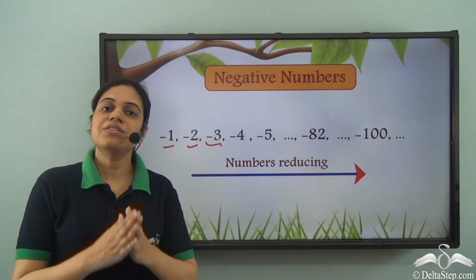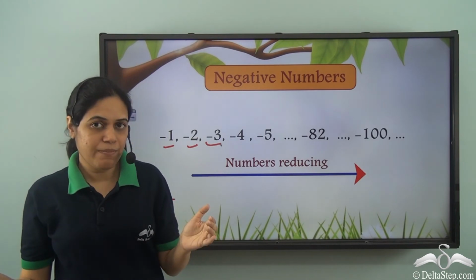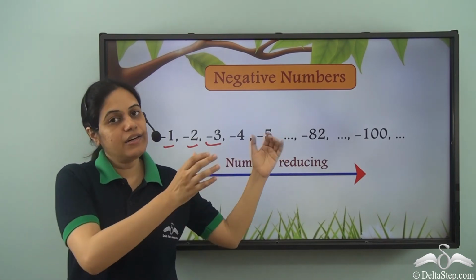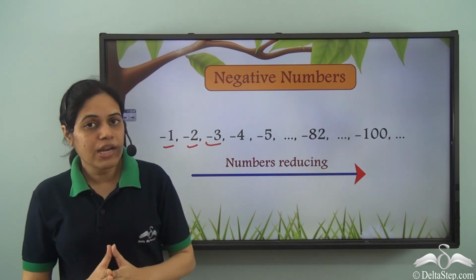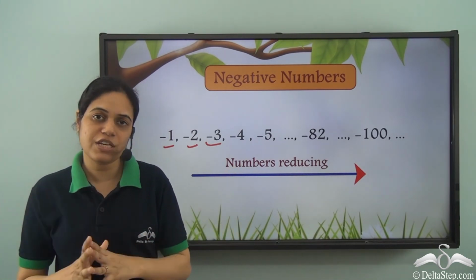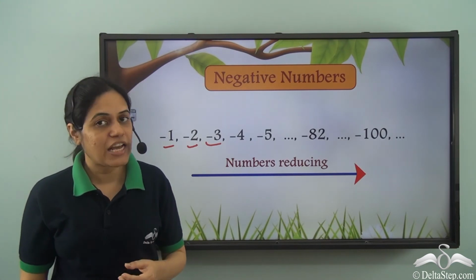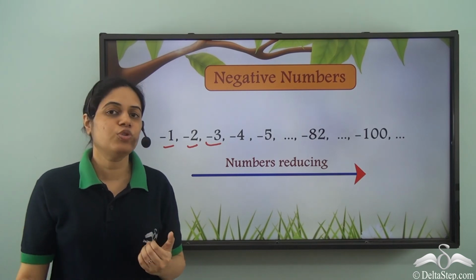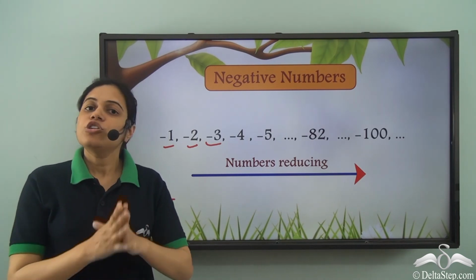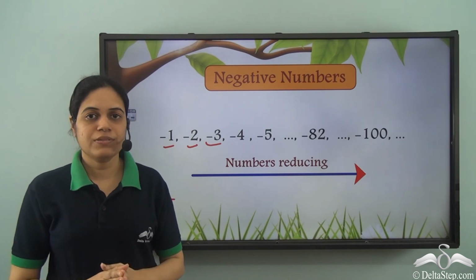So we have learnt the different number families. Integers are the negative numbers, 0 and the positive numbers. Whole numbers are positive numbers or natural numbers along with 0. And positive numbers are the counting numbers or natural numbers, that is 1, 2, 3 and so on. So always remember it because this is a very useful concept.